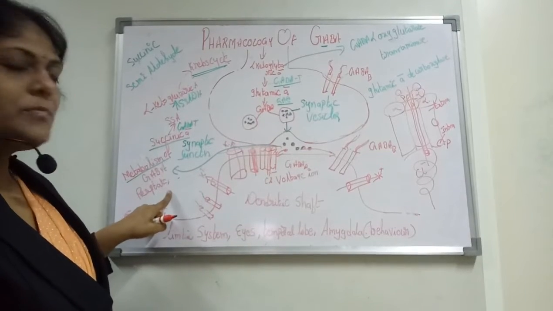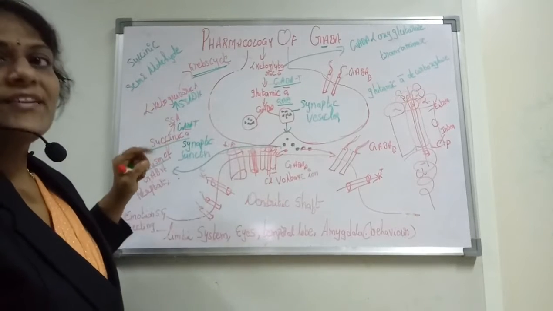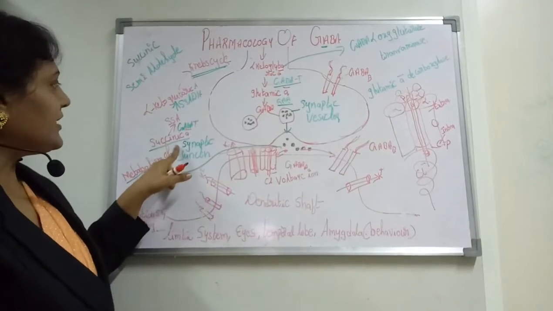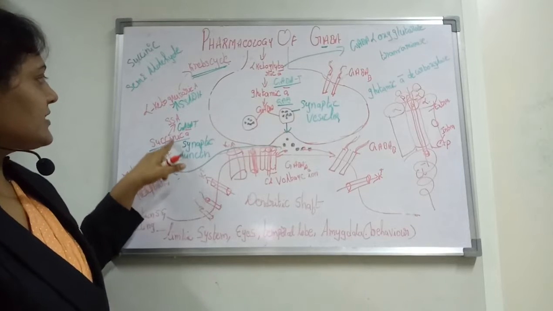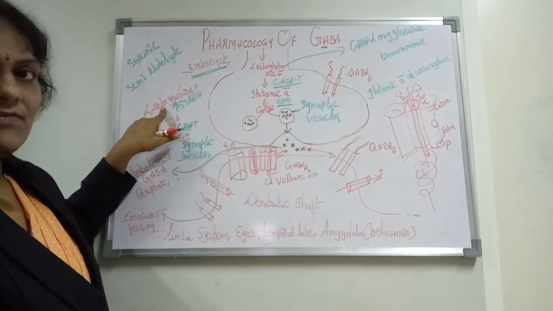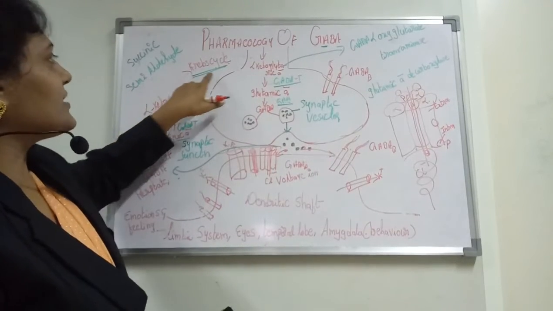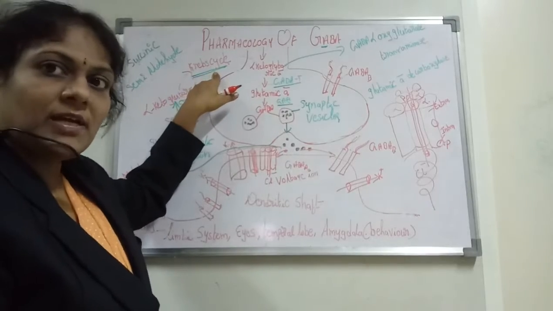That means the metabolism of GABA back to alpha ketoglutaric acid is done in three steps: GABA converts into succinic acid, succinic acid into semi-succinic acid, and semi-succinic acid into alpha ketoglutaric acid, which turns back into the Krebs cycle.